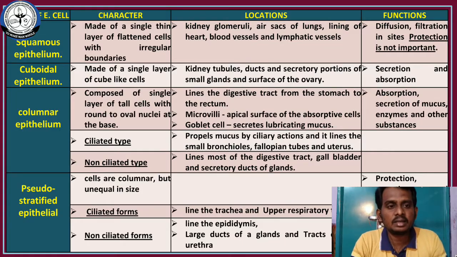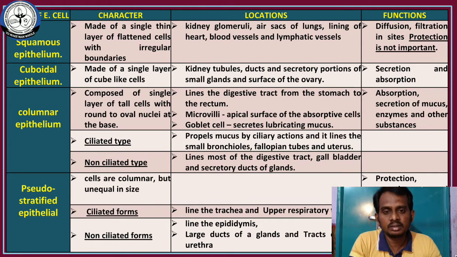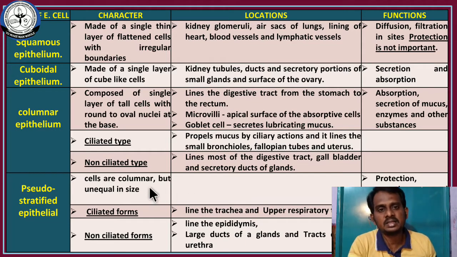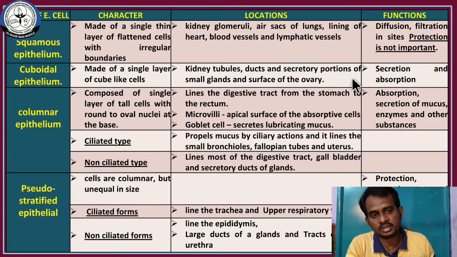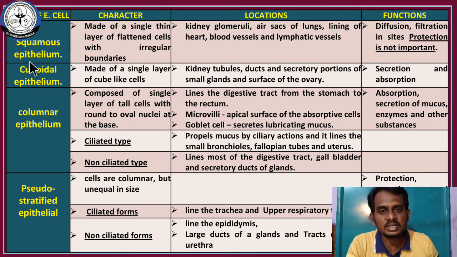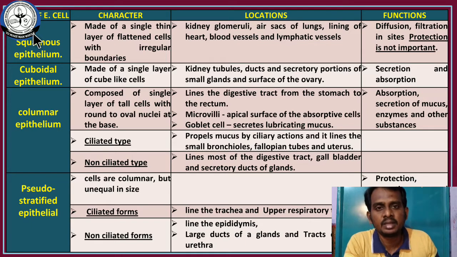So this is a chart. It gives a clear explanation about the various types of epithelial cells, their characteristic features, location and various functions. Let's see them one by one. First we are going to discuss the squamous epithelial cells. What are the characteristic features of this squamous epithelium? It is made up of a single thin layer of flattened cells. Due to their flattened nature, these cells are called squamous epithelial cells. Squamous means flat cells.